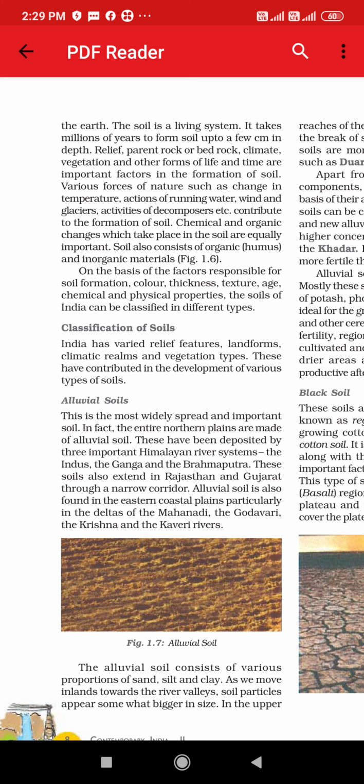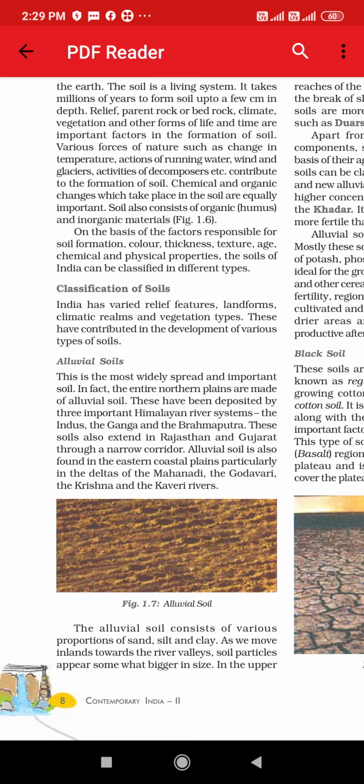Now, what does alluvial soil consist of? It consists of various proportions of sand, silt and clay.